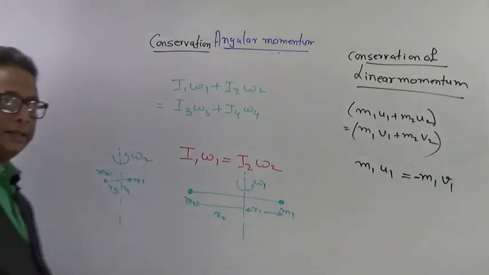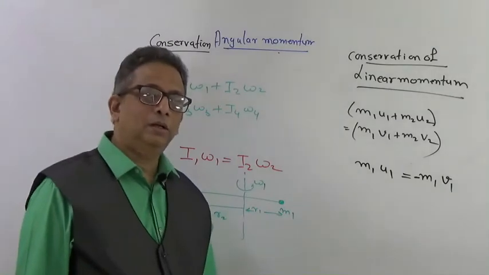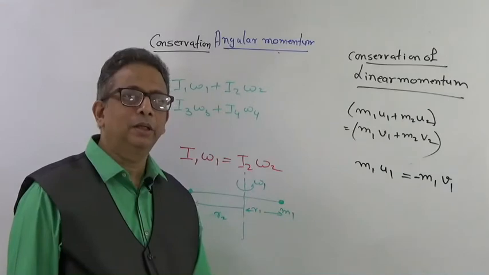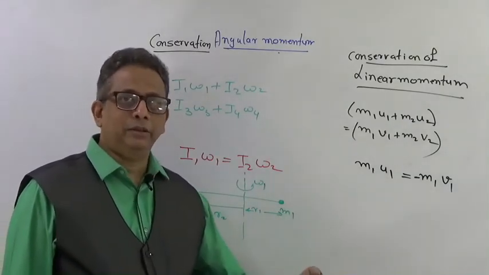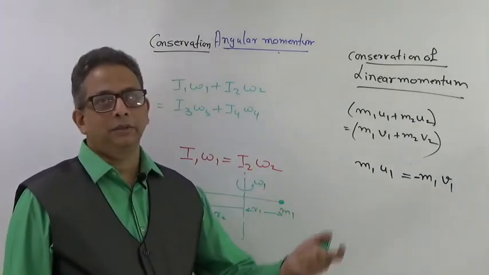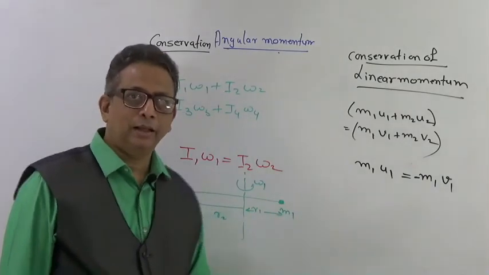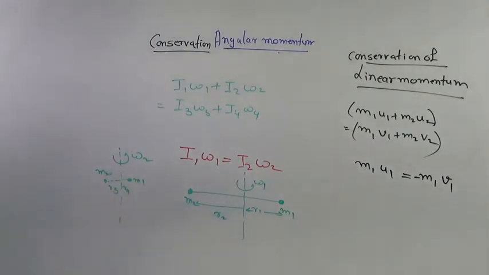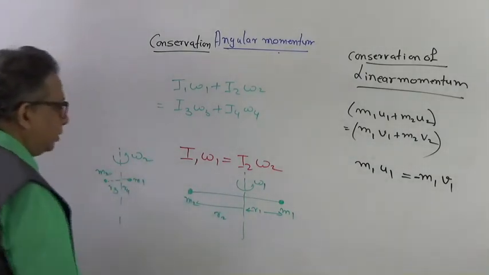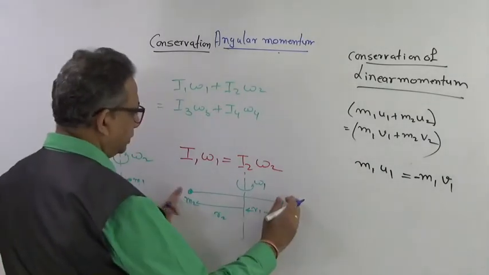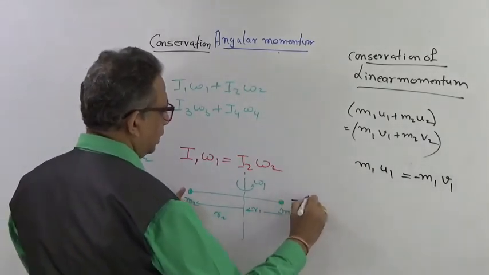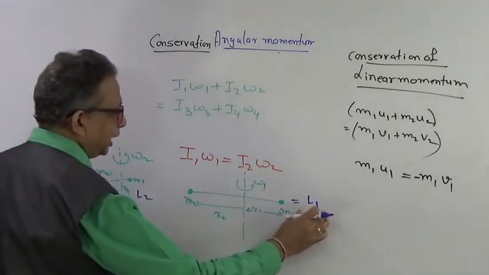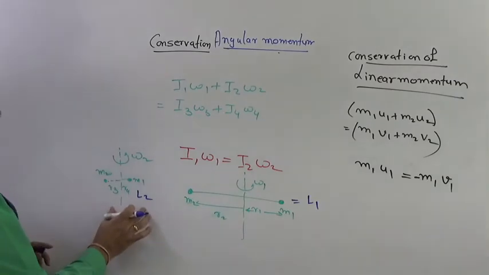If the moment of inertia has changed, and if I want to follow this relation of conservation of angular momentum, then if one part is changing and the product has to remain constant, then omega will also have to change, and therefore here the omega will change from omega 1 to omega 2. In the form of an equation, how am I going to write this? Here at this stage, this is equal to L1 and this is L2. This was the initial angular momentum, this is the final angular momentum.